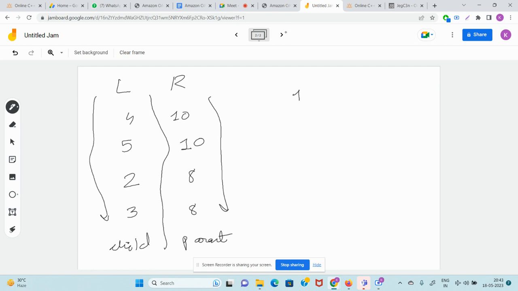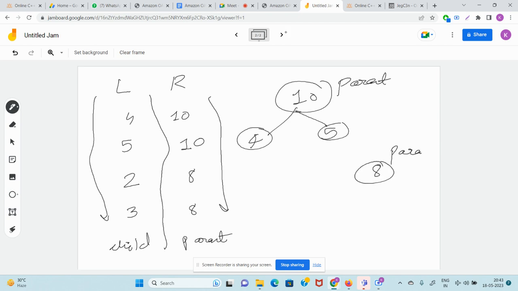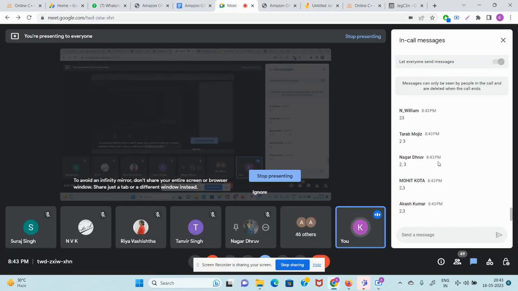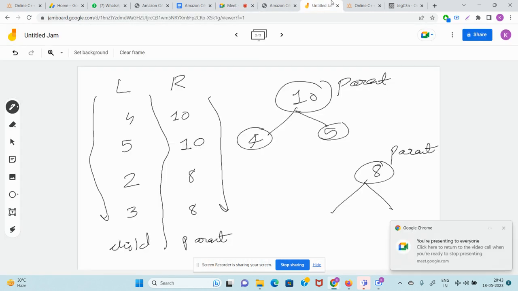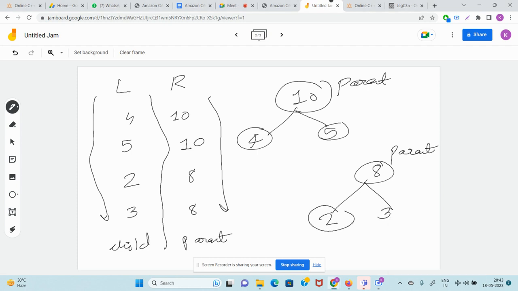So guys, if 10 is the parent, which are the children of 10? 4 and 5. Simple, job done. If 8 is the parent, what will be its children? Can anyone tell me? Whoever tells me will get 50 rupees from me, guaranteed. Tell me the children of 8. Everyone, be quick. Great, nice. So in this Amazon OA, the children of 8 are 2 and 3. I liked it.